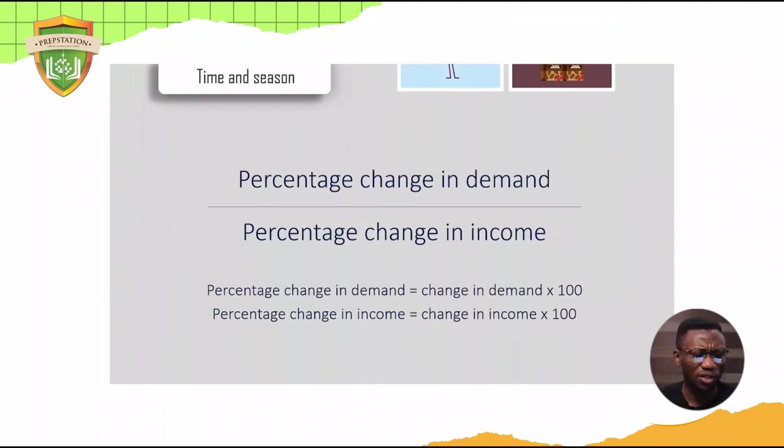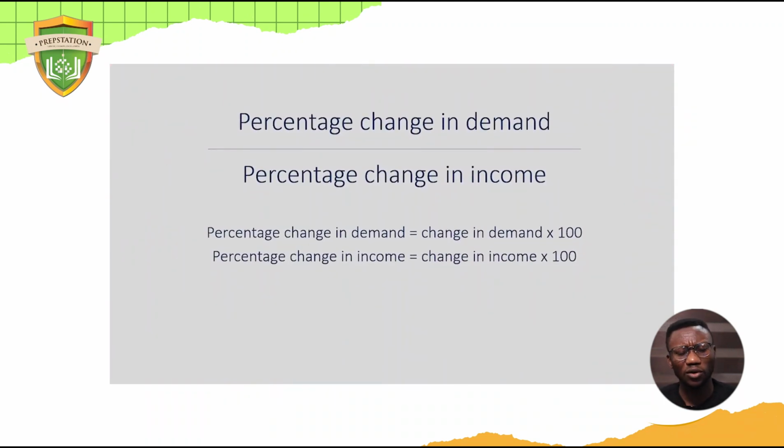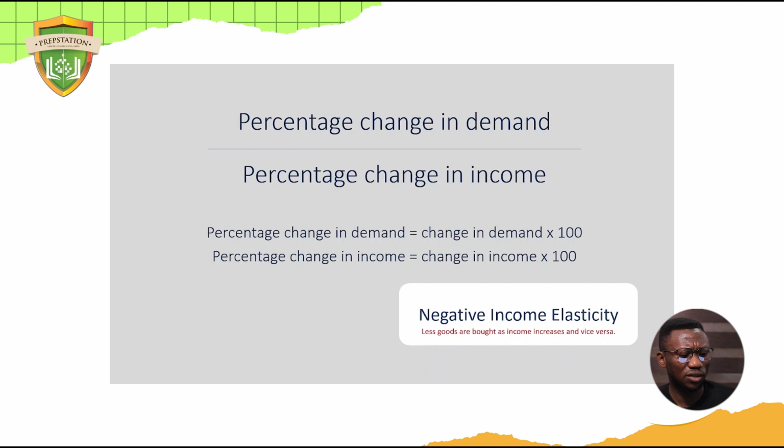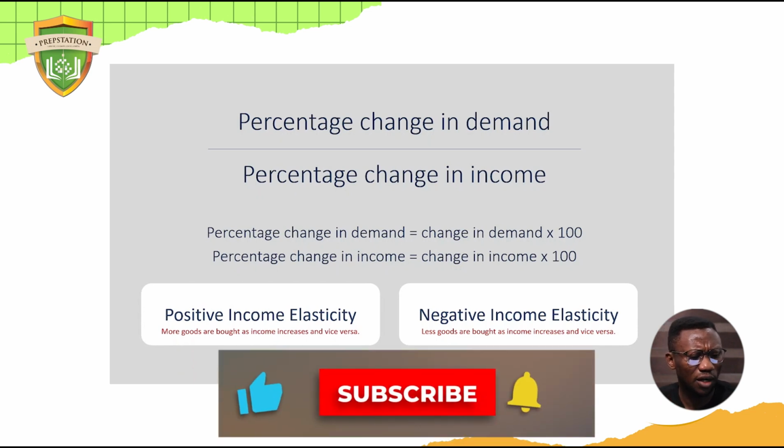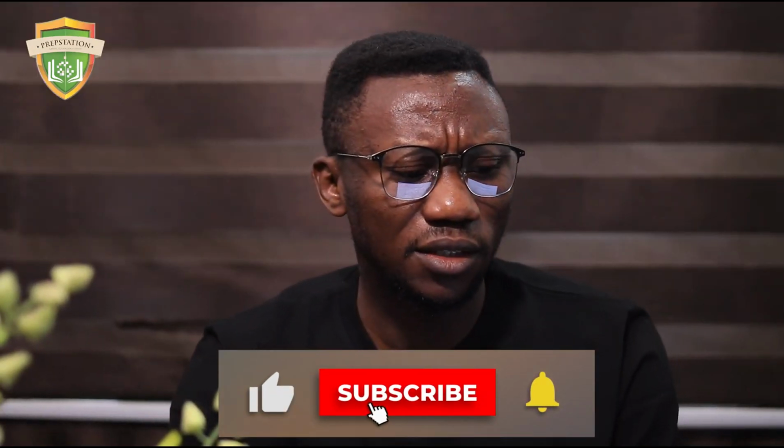Okay, good. So we understand this, and we can talk about income elasticity of demand as well. I would not go deep into this. I'm just going to run through it. Not only price changes, income also changes our quantity demanded. So we talked about this earlier. So let us just look at it. We have negative income elasticity, and we have positive income elasticity. So I think I could do this again in the next session.